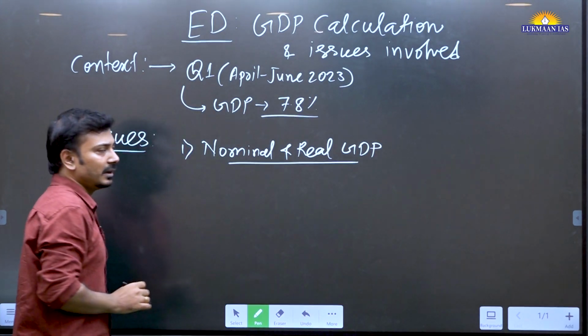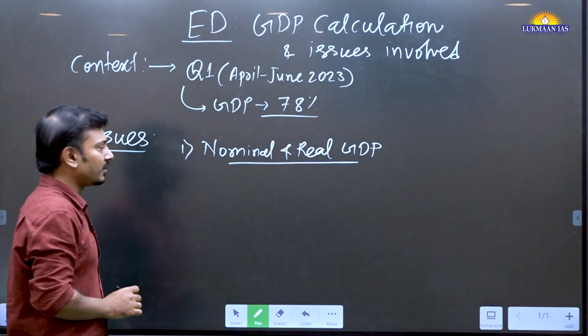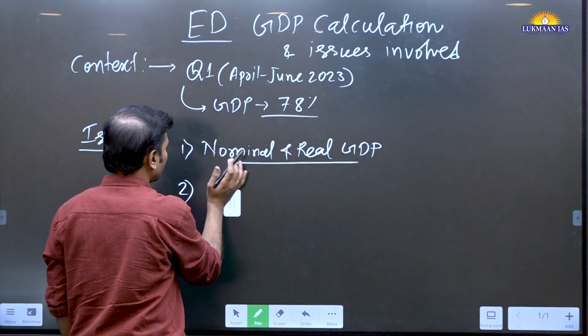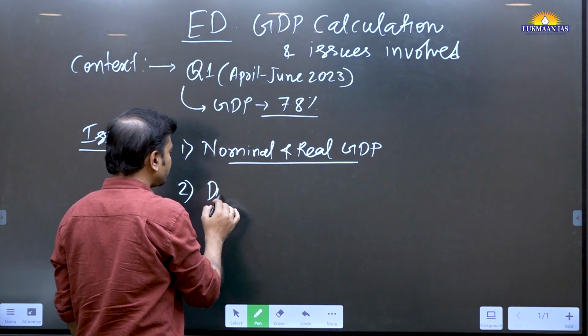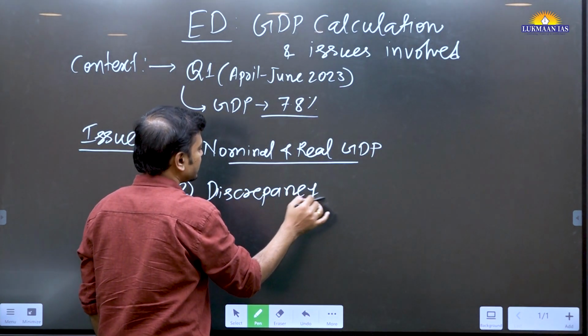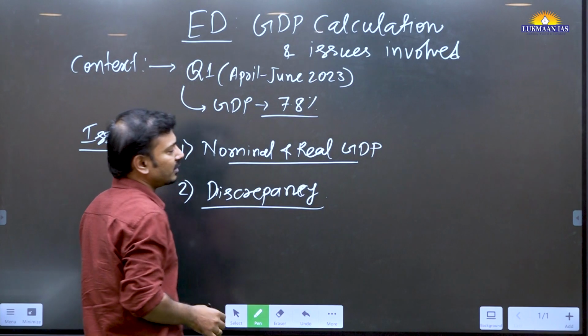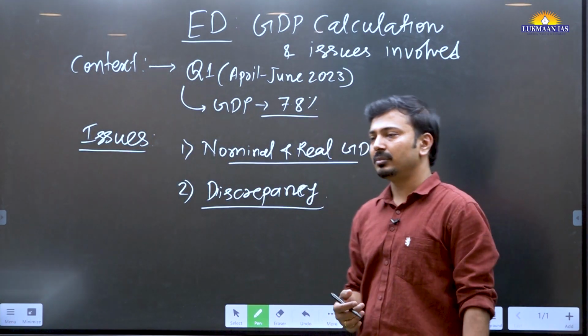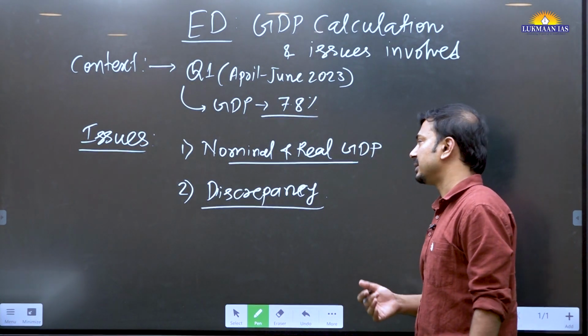The second is related to a statistical tool, the discrepancy. Discrepancy is an economic term, a statistical tool.